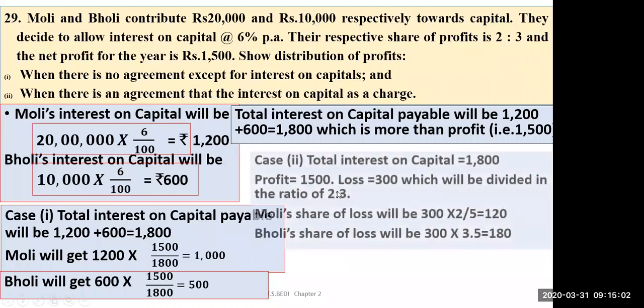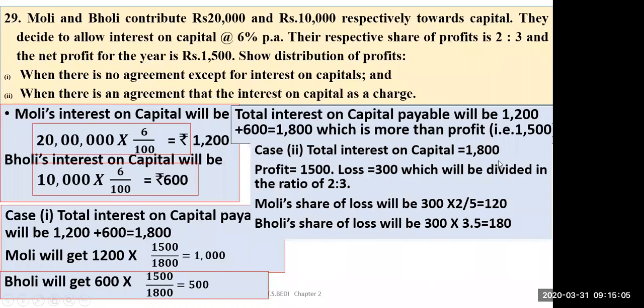So in this case, case 2, total interest on capital is 1,800. Profit is 1,500, so there will be a loss of 300. Now this loss will be divided in the ratio 2:3. So Molly's share of loss will be 300 into 2 by 5, that's 120. Bholi's share of loss will be 300 into 3 by 5, which is equal to 180. The loss has been divided in this ratio, and they will get interest on capital as 1,200 and 600.